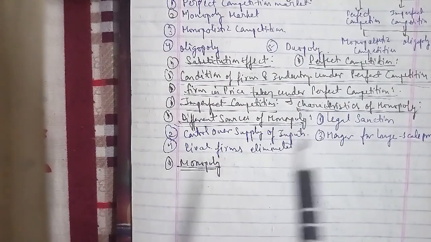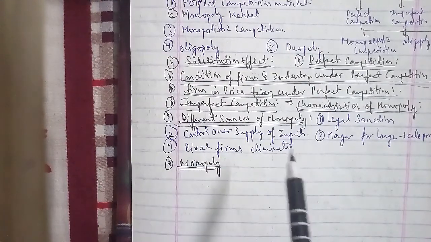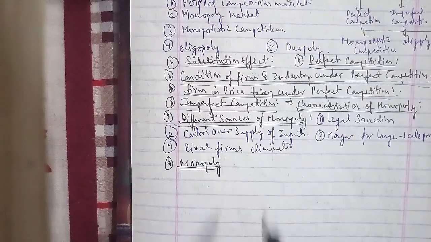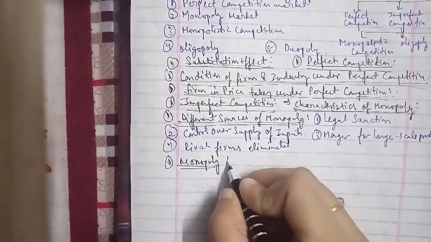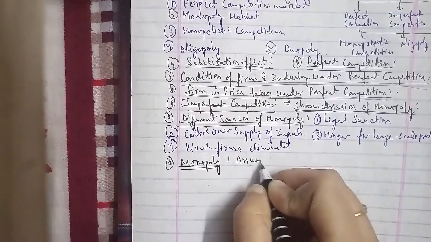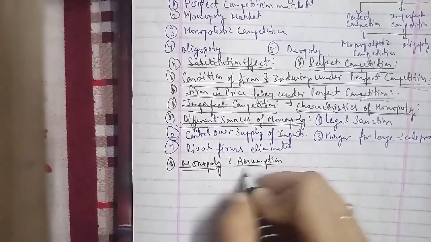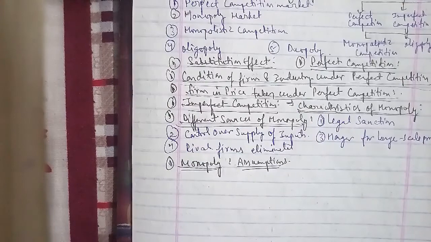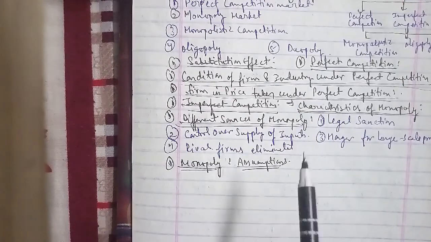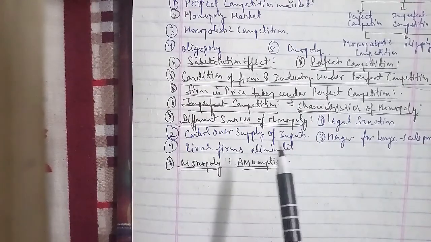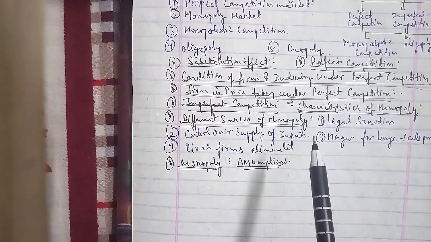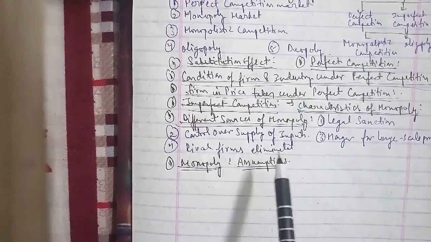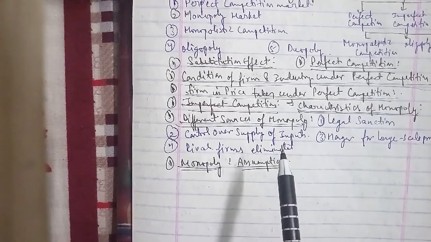Oligopoly is the type of market condition which is most appropriate in today's economy. Oligopoly is characterized by mutual interdependence among a few sellers who control the total market supply. Oligopoly therefore occurs when there are only a few sellers, and it differs from monopoly, perfect competition, and monopolistic competition as well.